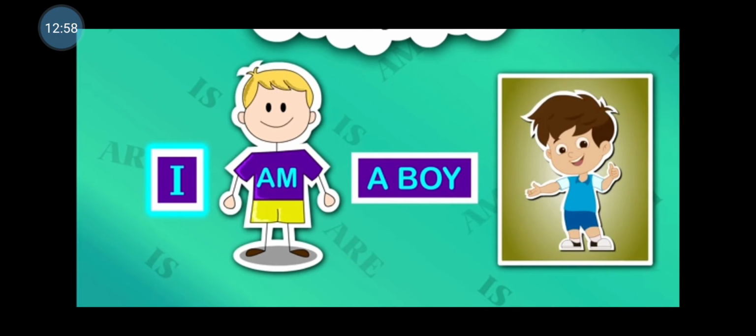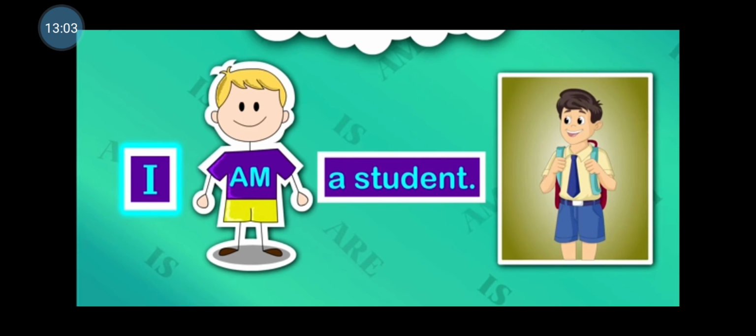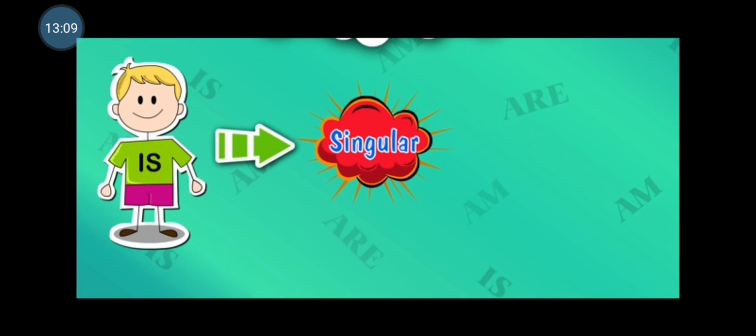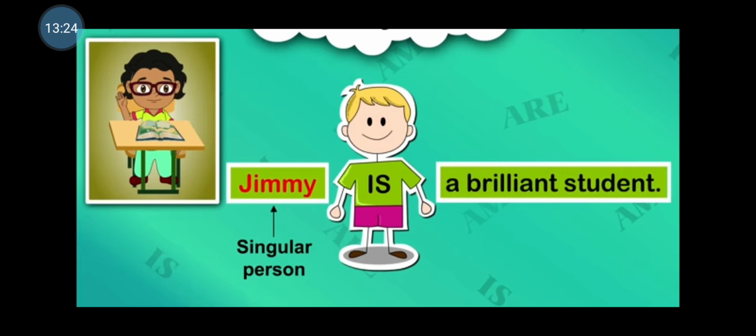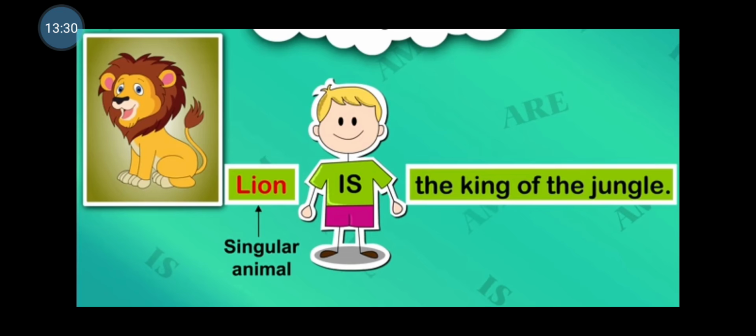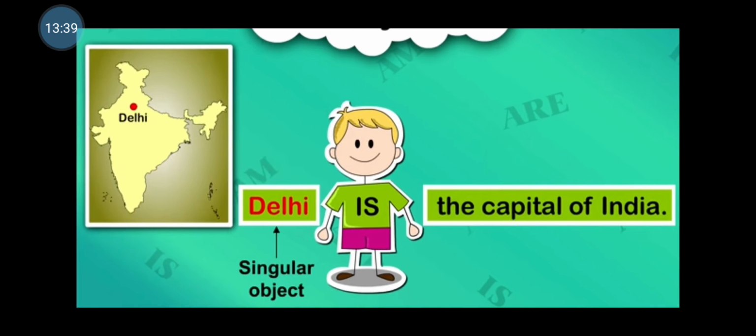For example, I am a boy. I am a student. I am Rohan. We use the verb is with singular nouns. That is, all the singular person, object, animal and a thing. For example, Jimmy is a brilliant student. Lion is the king of the jungle. My water bottle is black in color. Delhi is the capital of India.